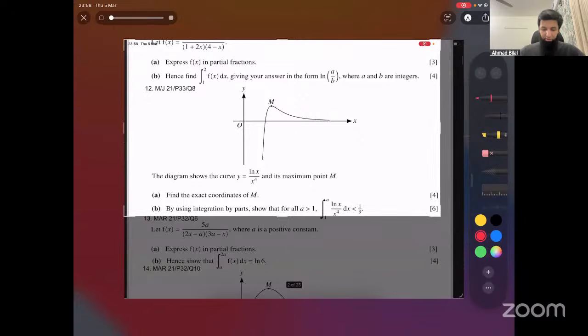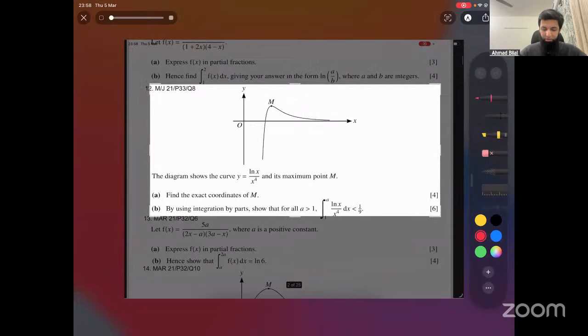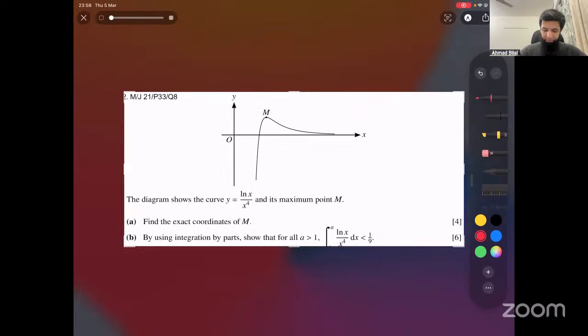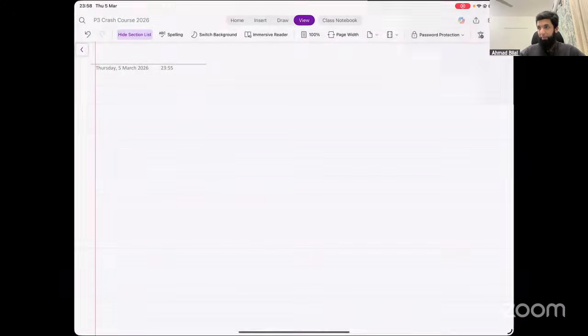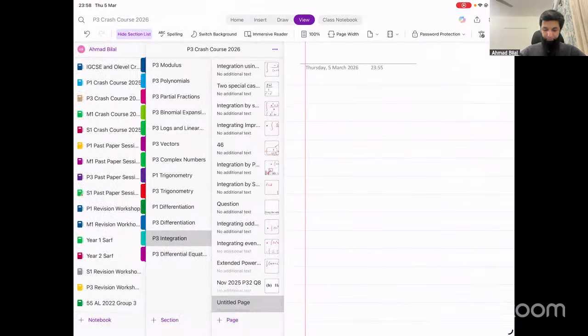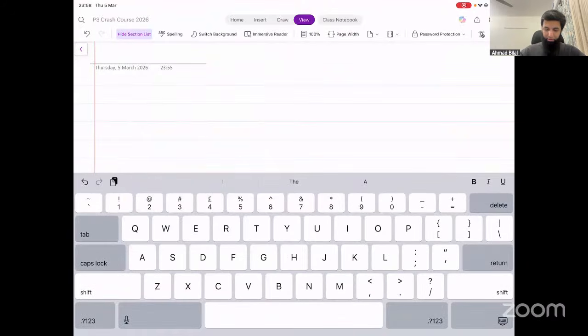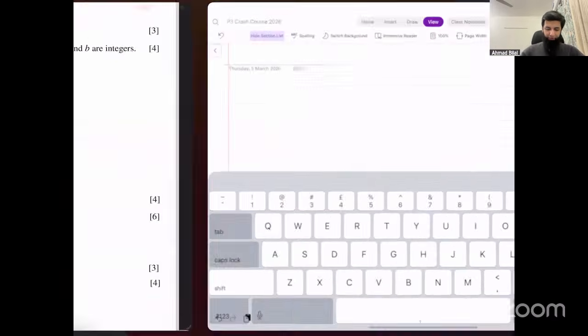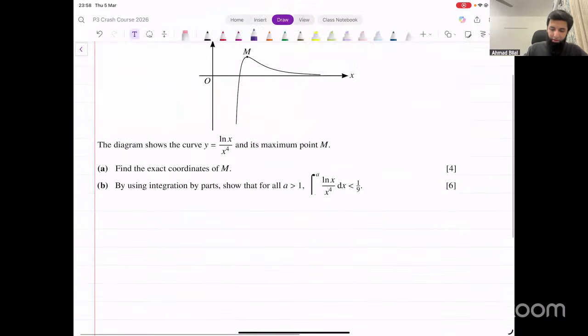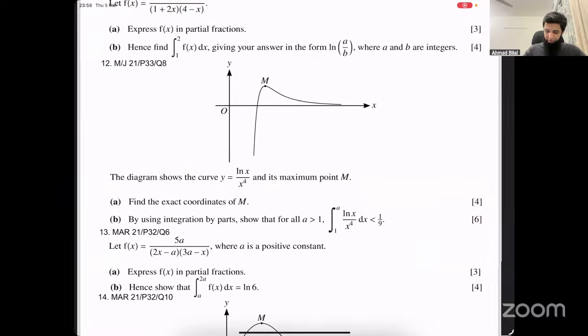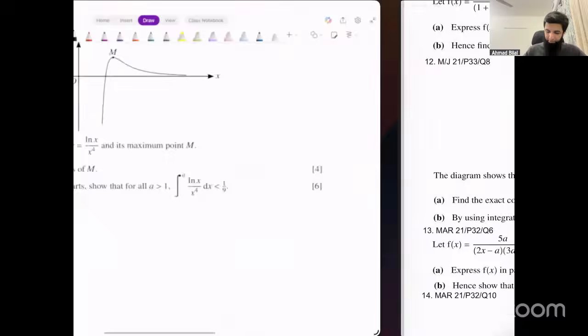You can do that. You have to find the turning point, the stationary point. I'm just going to do the second part of this. One limit is missing here.